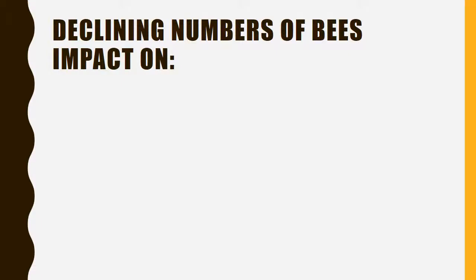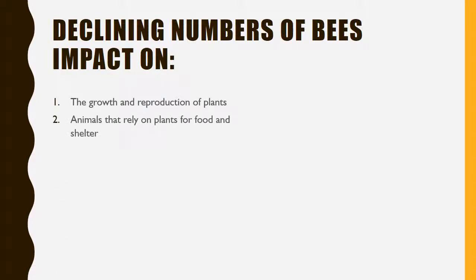In turn, this also affects all life forms dependent on plants for their food, their habitat, and oxygenization of the atmosphere. Therefore, the declining numbers of bees and the sudden emergence of CCD is an issue that impacts on the entire environment and all species, and is not only limited to bees.